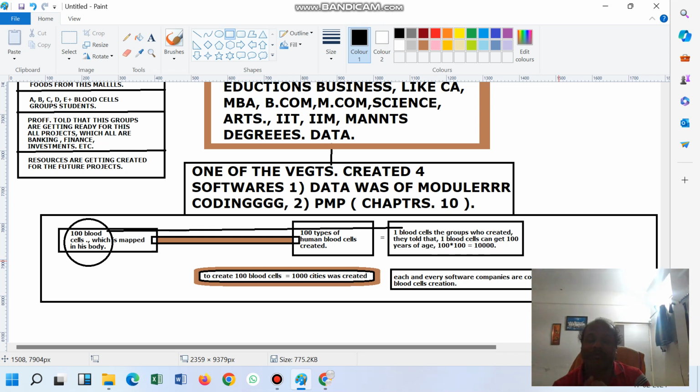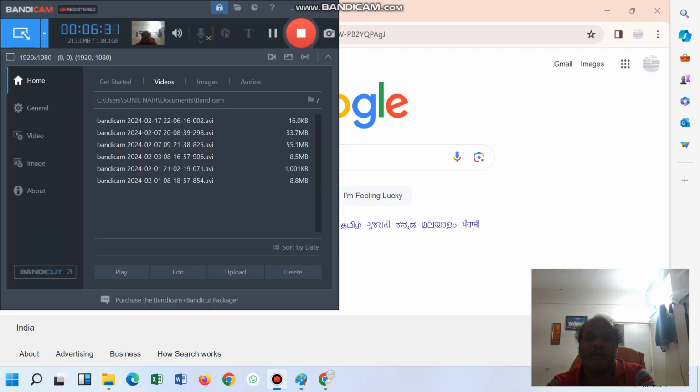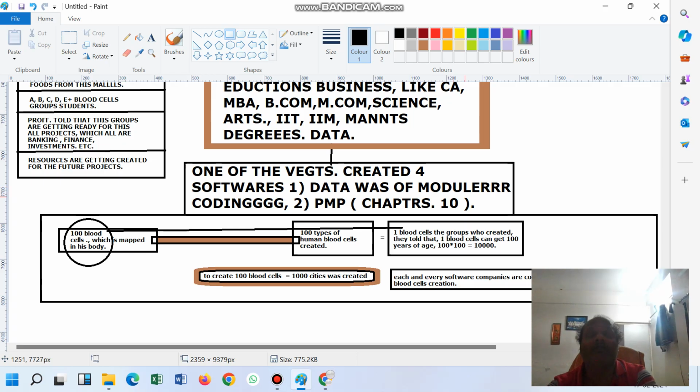That is the example I had taken. If one person says, "I want to do modular coding," then which things does he have to do? That is the new way of thinking for software company owners, CEOs, project managers and vice presidents. This is the new way of thinking. And if the companies think this way, then they will do a good level of constructive work, which the big software companies are doing.